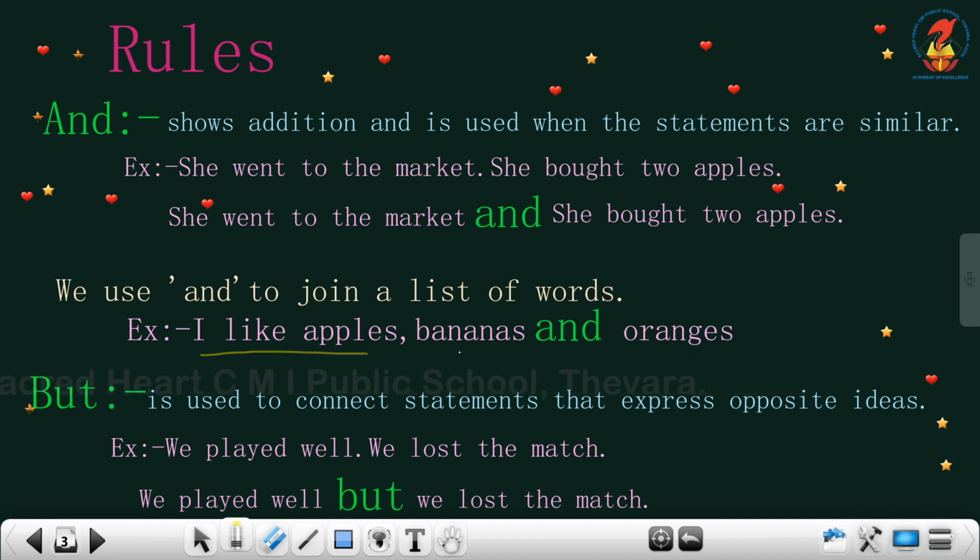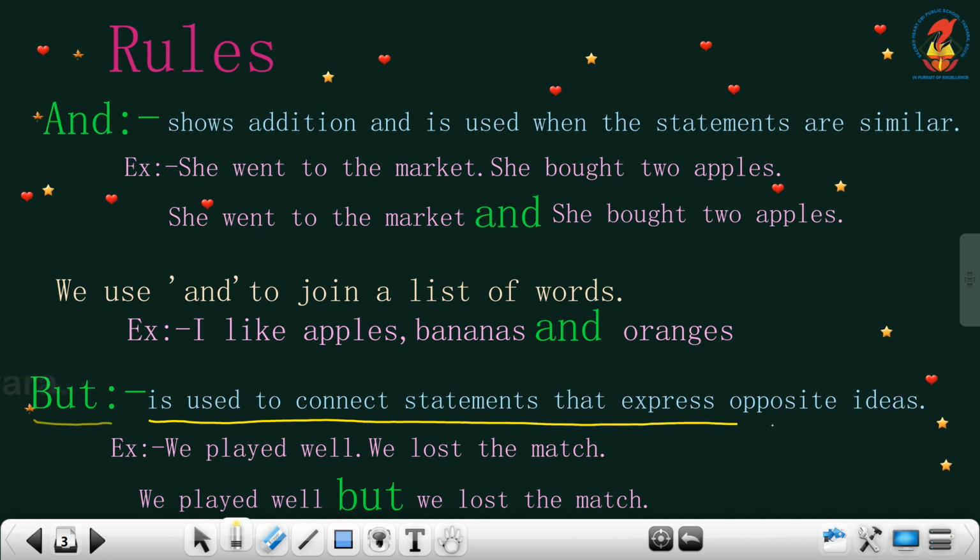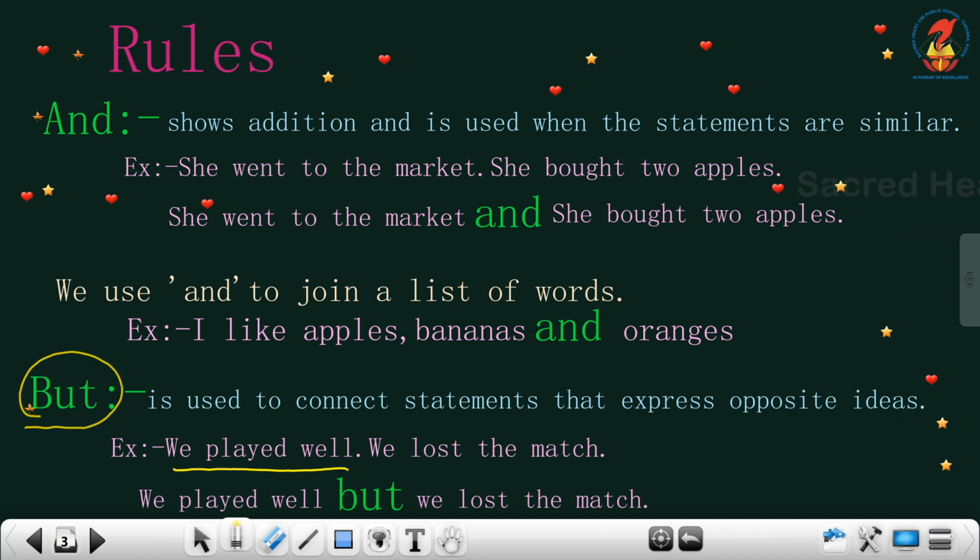I like apples, bananas and oranges. The next conjunction is but. But is used to connect statements that express opposite ideas. Same as in the previous slide, when we have opposite ideas or situations, we can use the conjunction but. Now the example: we played well, we lost the match.